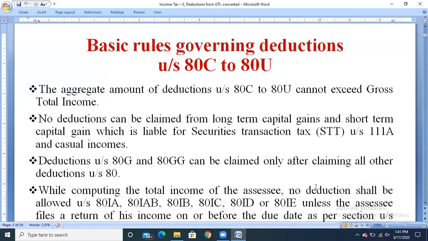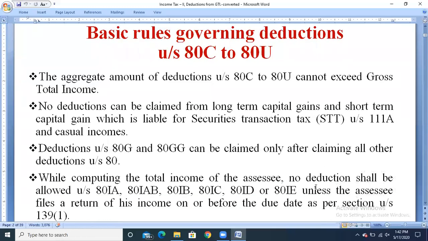The fourth basic rule is that while computing the total income of the assessee, no deduction shall be allowed under section 80IA, 80IAB, 80IB, 80IC, 80ID, or 80IE unless the assessee files a return of his income on or before the due date as per section 139(1).